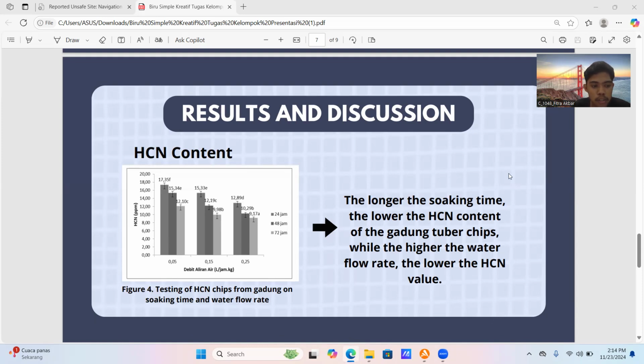This is because in the soaking process, the HCN in gadung tuber will diffuse out. Water can break down or decompose HCN from the cyanogenic glycoside bond so that much HCN is dissolved and carried by water. High water flow can reduce HCN level. Flowing water will reduce HCN level in gadung tubers. After undergoing the soaking process, the HCN level of the chips decreased to the safe limit of HCN consumption for the body, with less than 50 ppm.